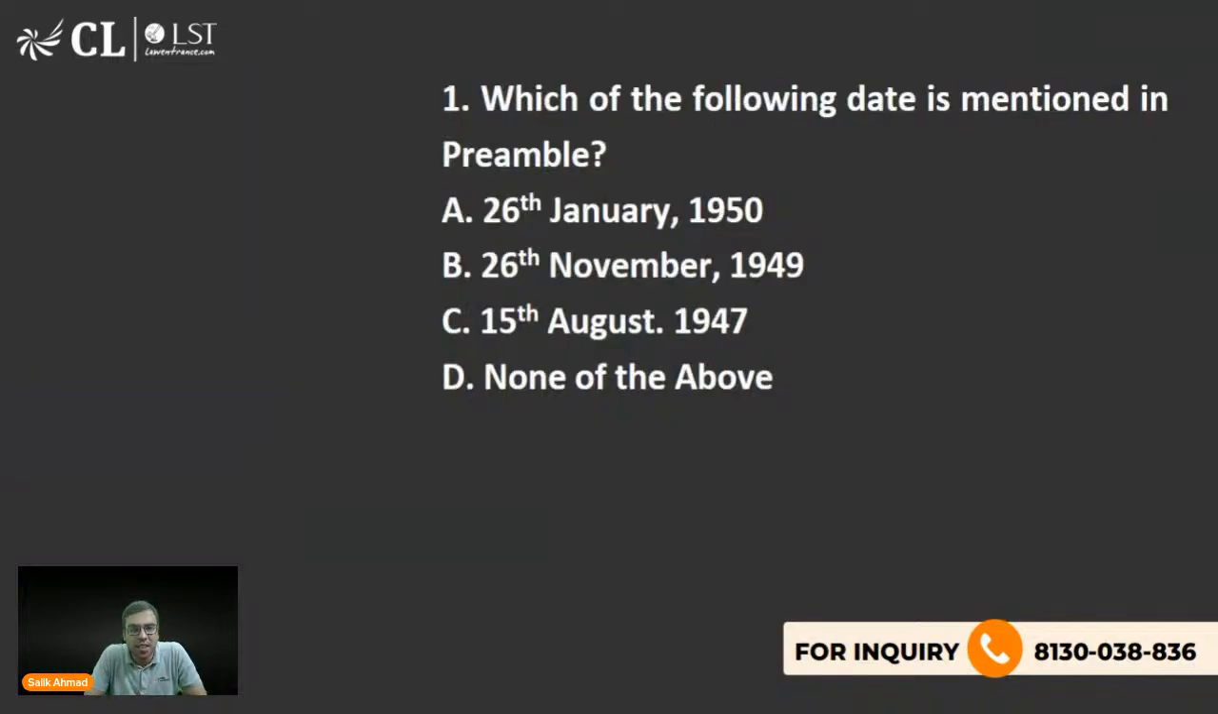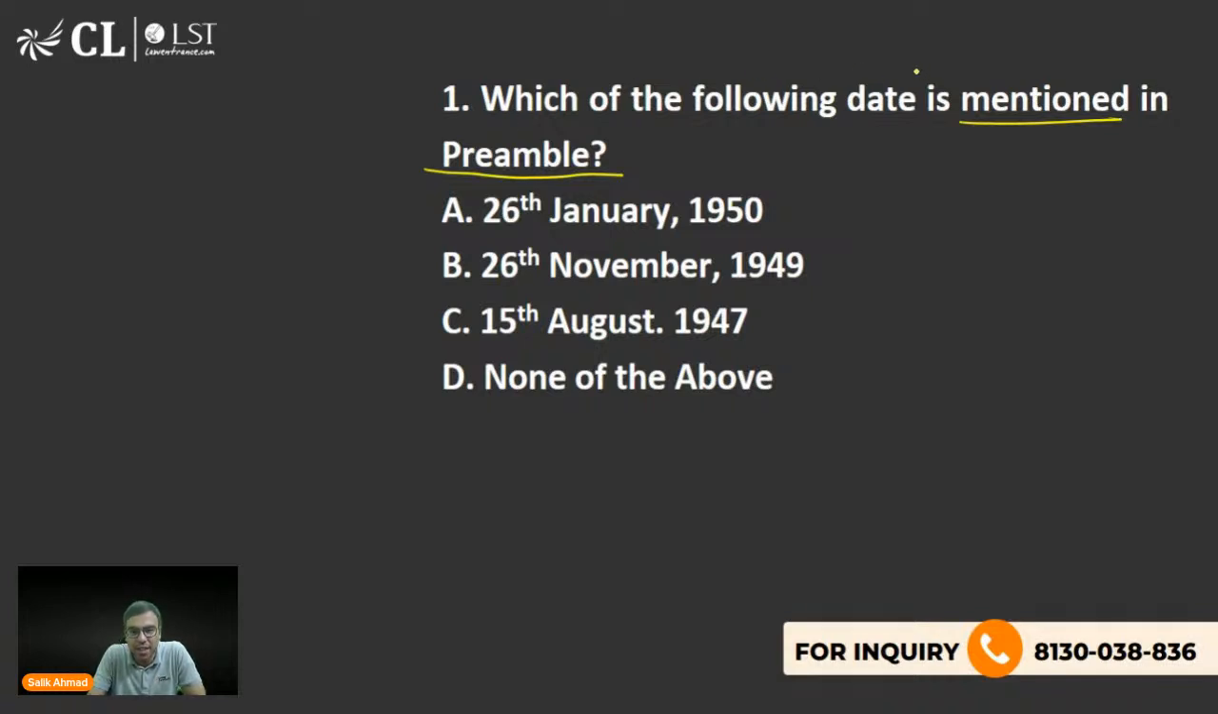The first question says, which of the following dates is mentioned in the preamble of the Indian Constitution? And these are the options: 26 January 1950, 26 November 1949, 15th August 1947, D is none of the above. What is the right answer? If you are watching, please answer me. Because I believe that this is a very easy question, so you all should be answering it.